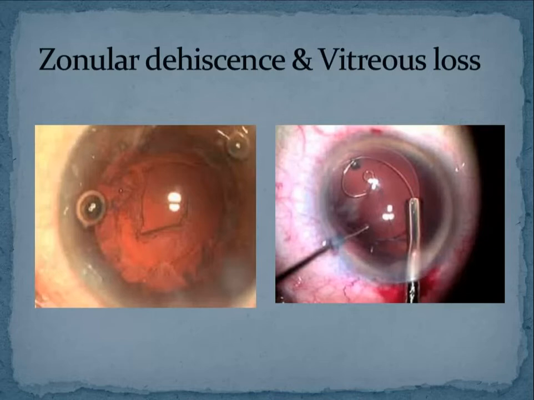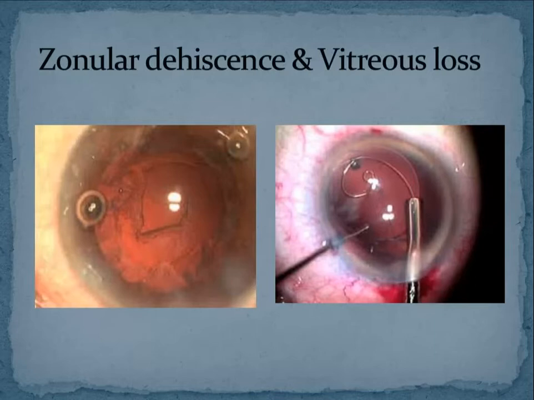It will lead to postoperative bullous keratopathy. One. Second thing is vitreous in the anterior chamber and towards the section, because vitreous is like a gel. It will just pull everything along with it, and it will stick to the section or your incision site.